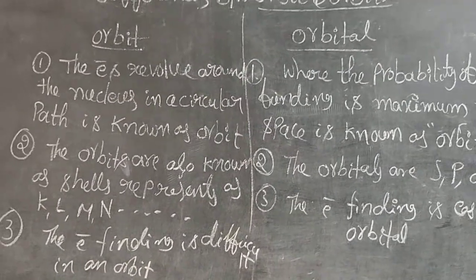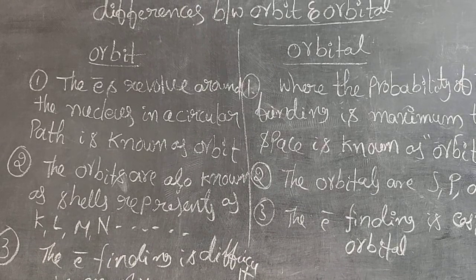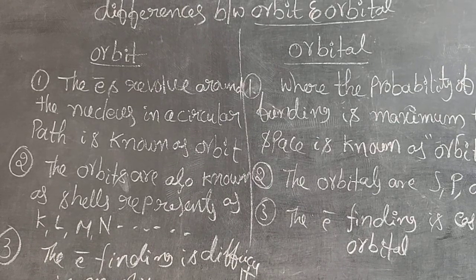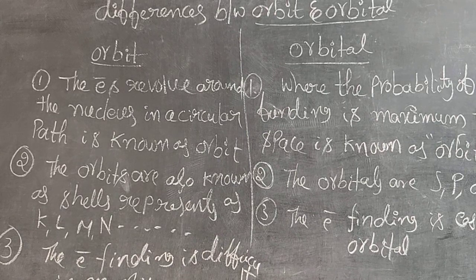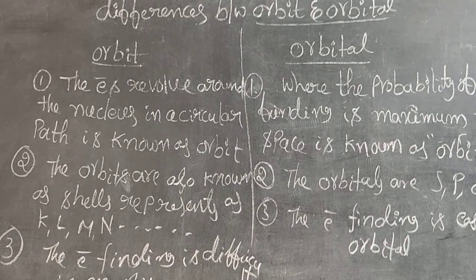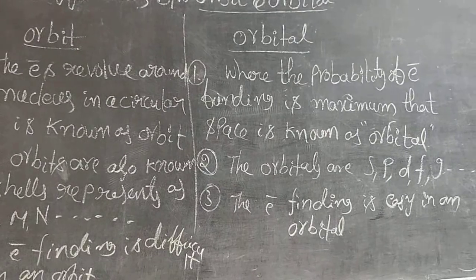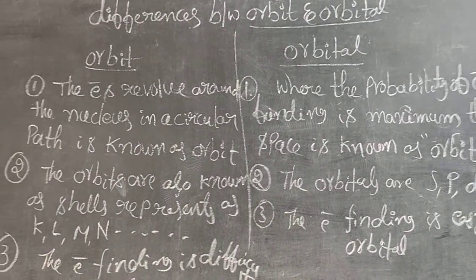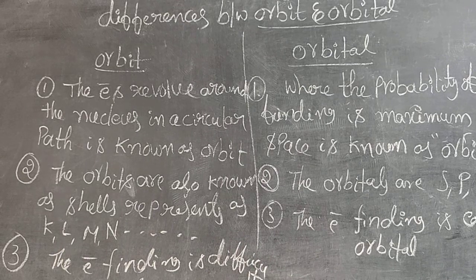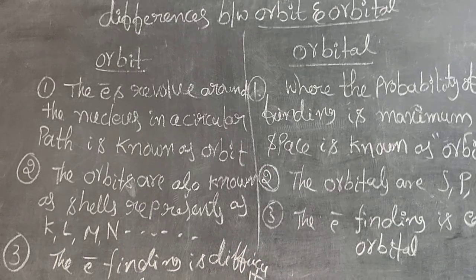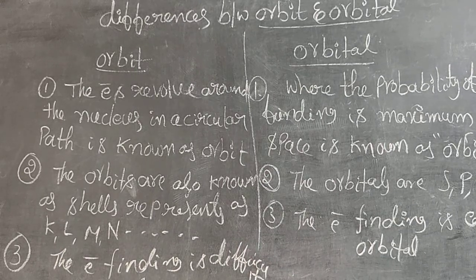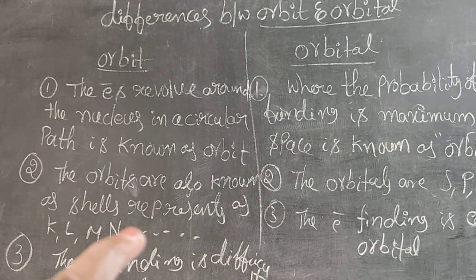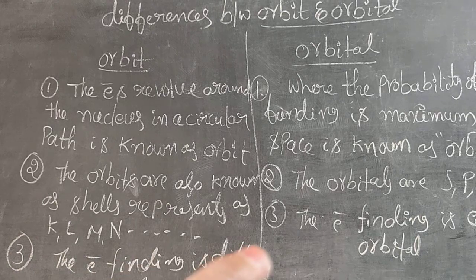See carefully. The electrons revolve around the nucleus in a circular path. That path is known as an orbit. What is an orbital? Where the probability of electron finding is maximum, that space is known as an orbital. The orbits are also known as shells, represented as K, L, M, N, or 1, 2, 3, 4 and so on.